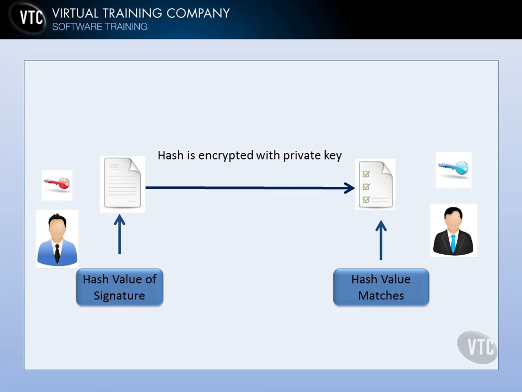So you're decrypting that hash using the public key, and you get that hash value. Then you would hash the document yourself. If the hashes match, then the document has not been altered. If they do not match, then the document intentionally or accidentally has been altered. That's kind of how a digital signature works.